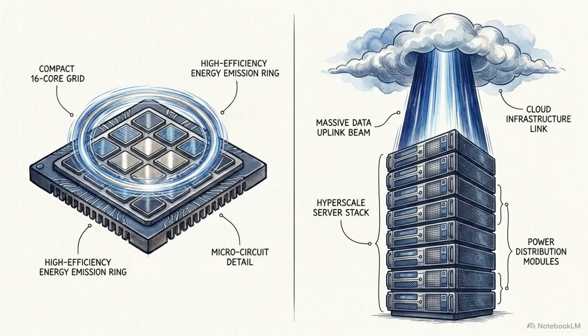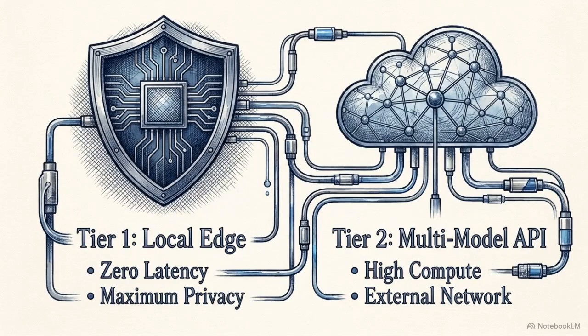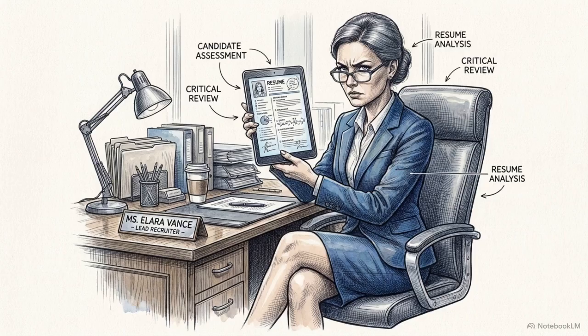A common technical interview trap is confusing the computational parameters of a local edge neural network with those of a cloud-based transformer. Because these tiers have different latency profiles and security constraints, failing to distinguish between them indicates a surface-level understanding of the stack that enterprise recruiters are trained to identify.